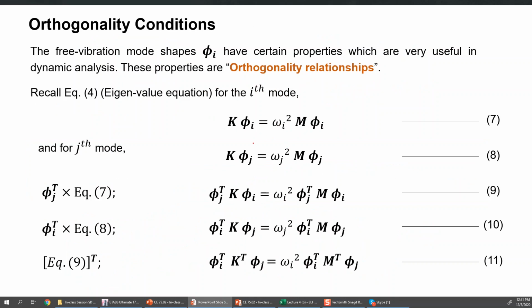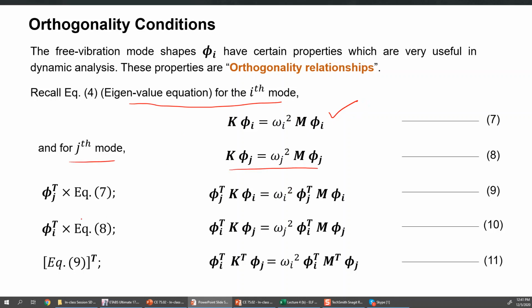So let's first, for example, write the eigenvalue equation for the ith mode. So you will have K phi i equal to omega i square M into phi i. So this is the same eigenvalue equation for any ith mode. You can write it for the jth mode also.